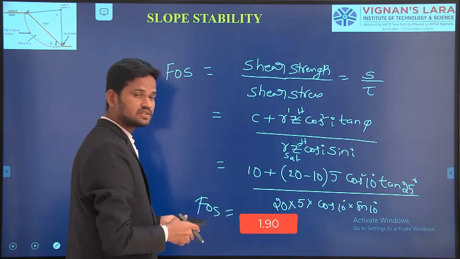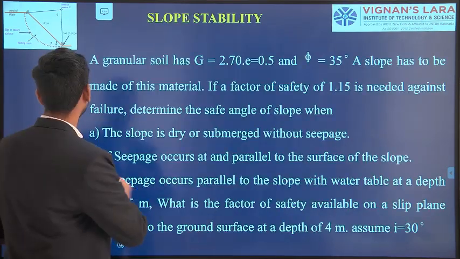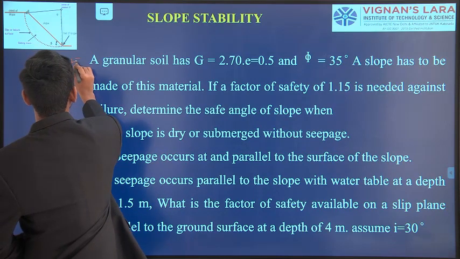Okay, I am getting this factor of safety value as shown here.